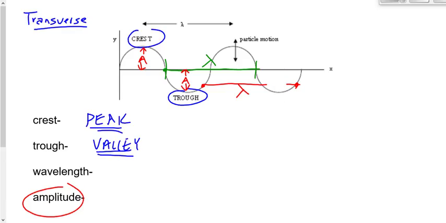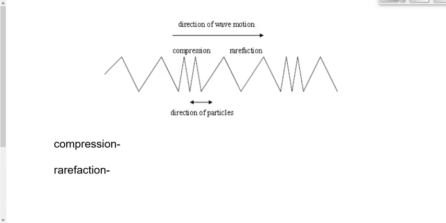Now, our other kind of wave is our longitudinal wave. We always picture the transverse wave when we're asked to think about a wave, because that's the water wave that we typically see. But a longitudinal wave carries energy the same way a transverse wave does, through vibration or simple harmonic motion of individual particles. But in this case, if the wave is traveling this way, the particles vibrate not perpendicular to the way the wave travels, but parallel to the way the wave travels.